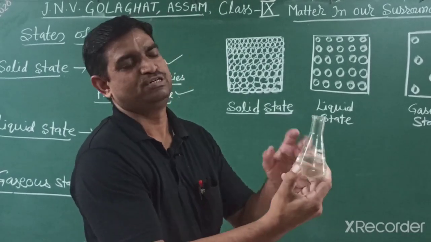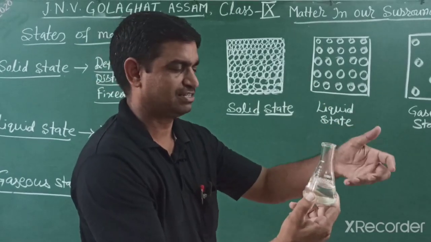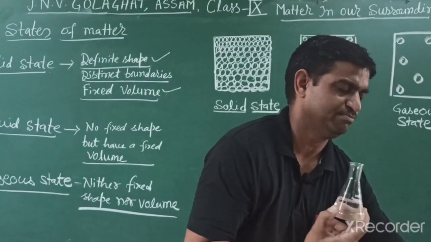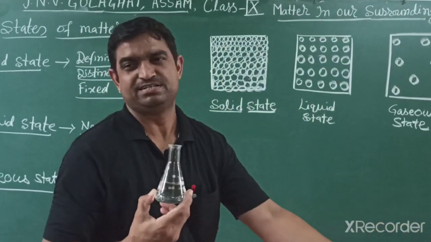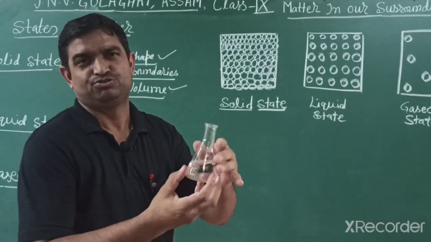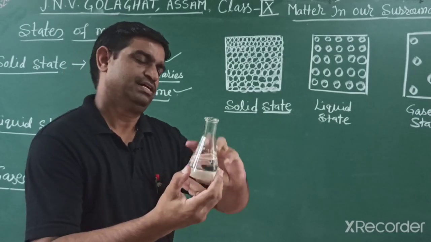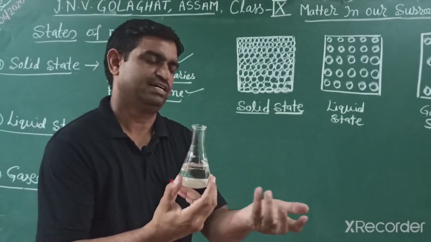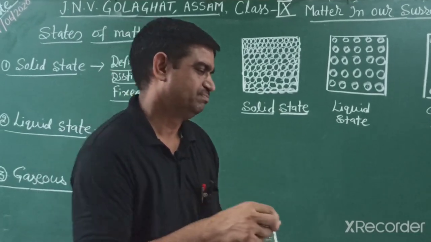If you put it in a conical flask, it becomes conical flask-like. If you place it in a beaker, it becomes beaker-like. If you put it in a plate, it takes the plate shape. If you put it in a bucket, it takes the bucket shape. So a liquid has no definite shape, but has a definite volume.